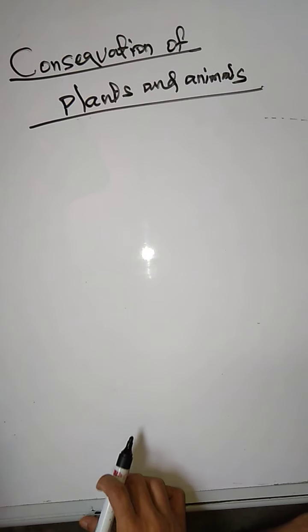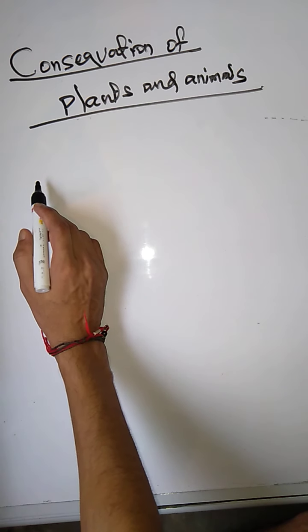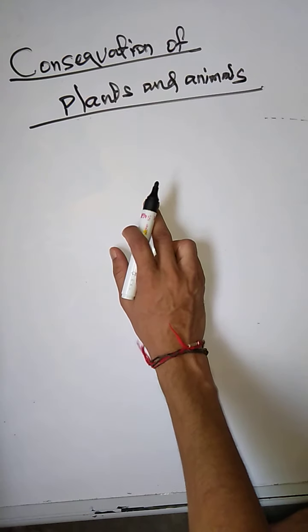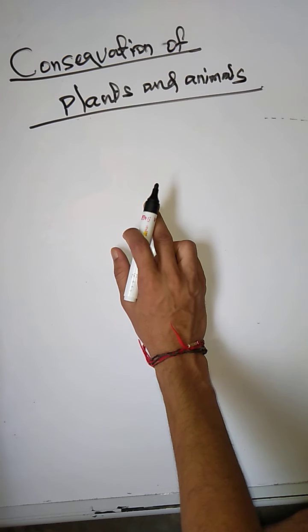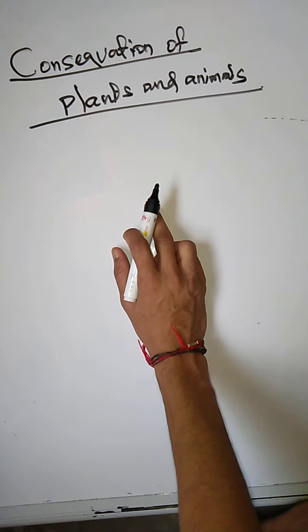Now see students, we have to protect this. For this, the government selects some areas as wildlife sanctuaries, national parks, bio reserves, biospheres. These are a few examples.